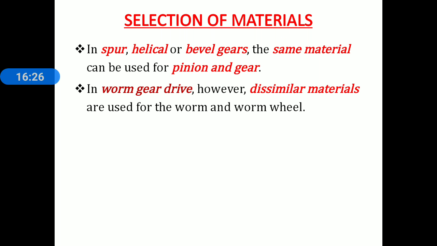In spur, helical or bevel gears, the same material can be used for pinion and gear. In a worm gear drive, however, dissimilar materials are used for the worm and worm wheel. This is the material selection for worm and worm wheel.